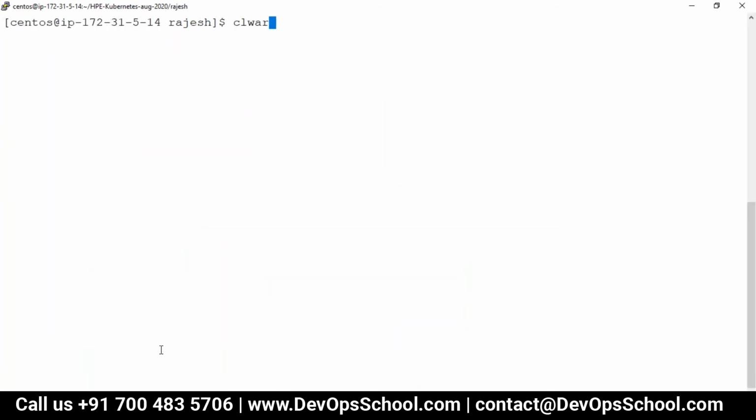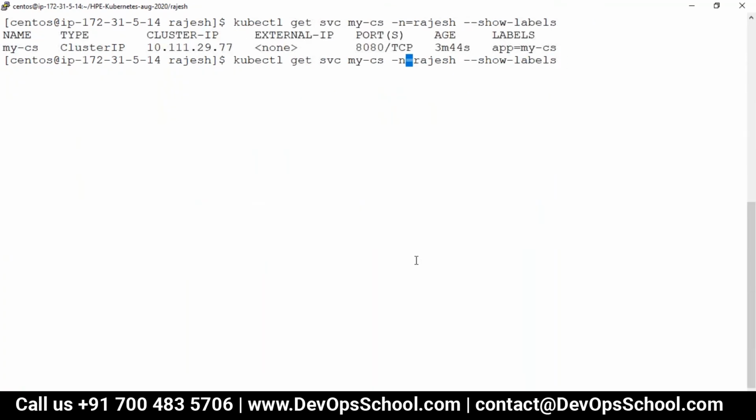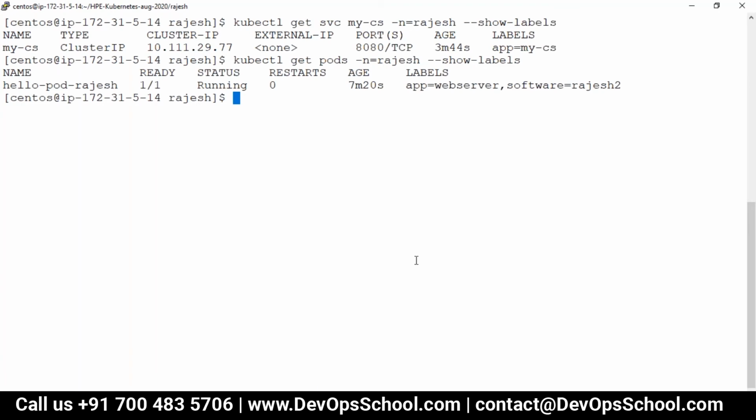So look at this. This is the label of the service. What is the service name? app-mycs, and this is the label of the pod. See here. So what needs to be done? You tell me. What should I do? You guide me, I will do that. The pod's label should match the service labels, right? Pod label should match the service label.